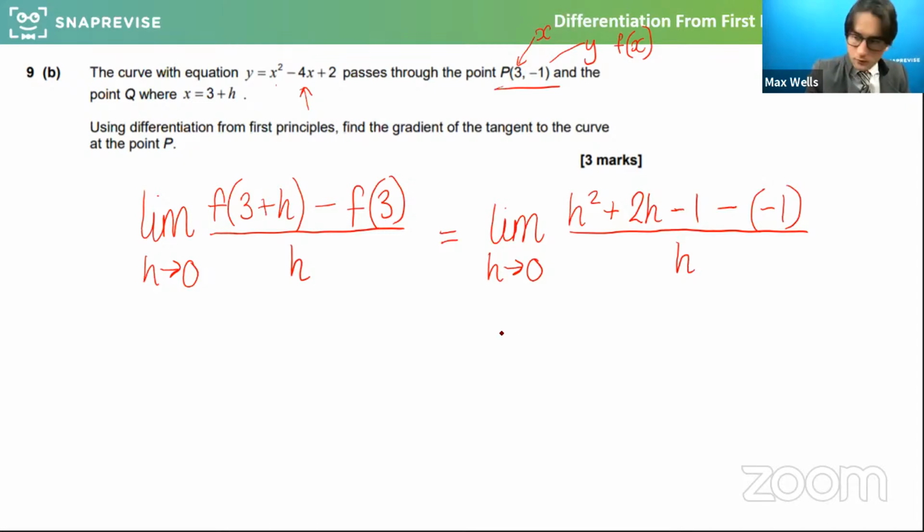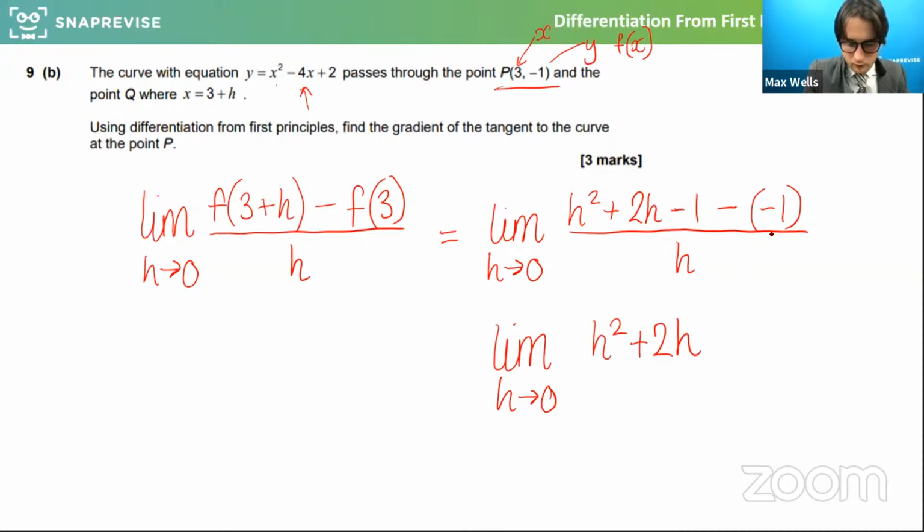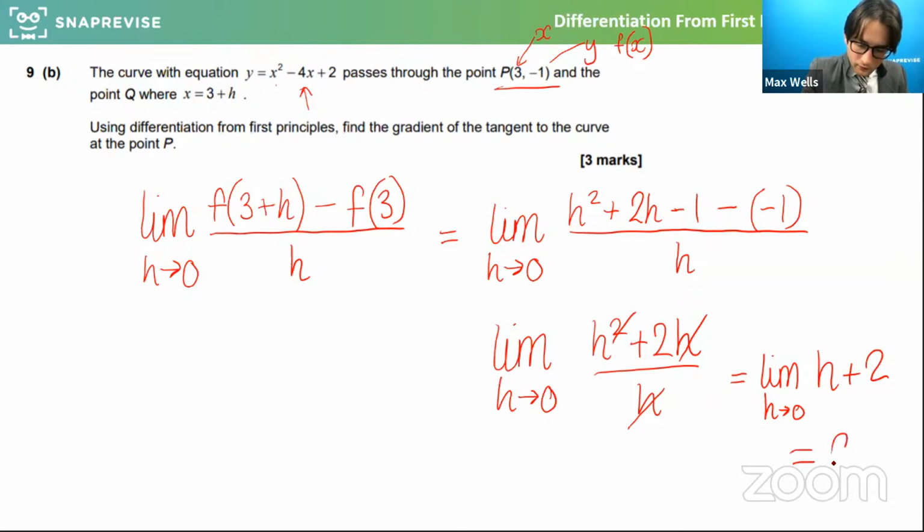So what I get is, when I tidy this up, the limit as h approaches 0, and I will clarify why we're doing this, is going to be h squared plus 2h minus 1 minus 1 will cancel, over h. So that will cancel with that and that. So what I get is basically the limit as h approaches 0 of h plus 2, and that will equal 2. So what I've found is the gradient at point P is 2.